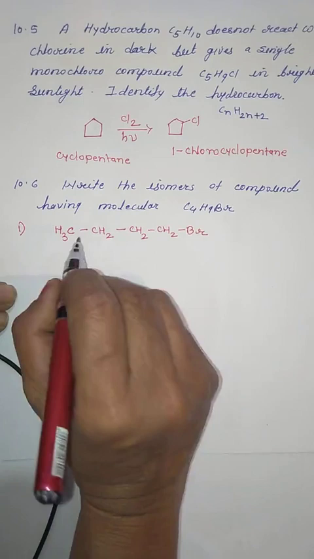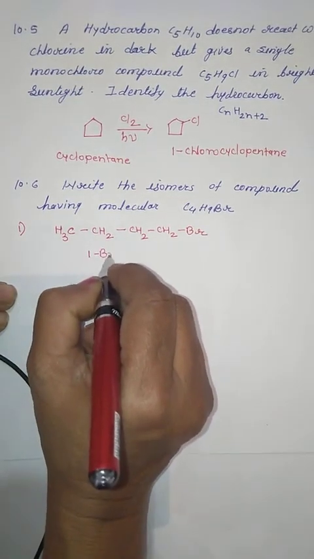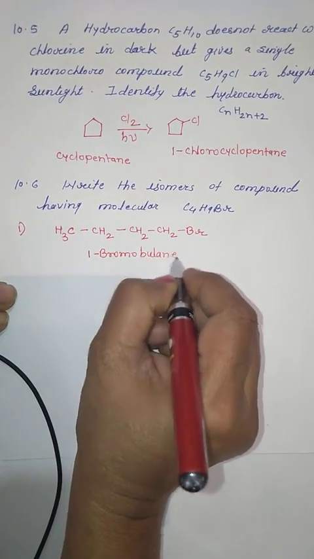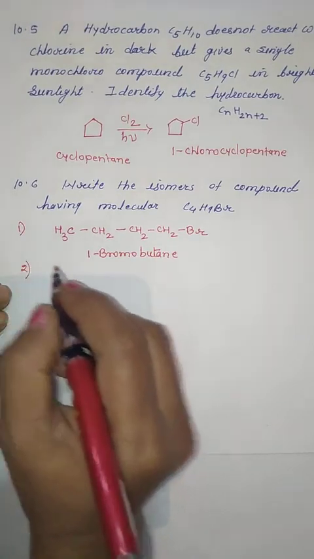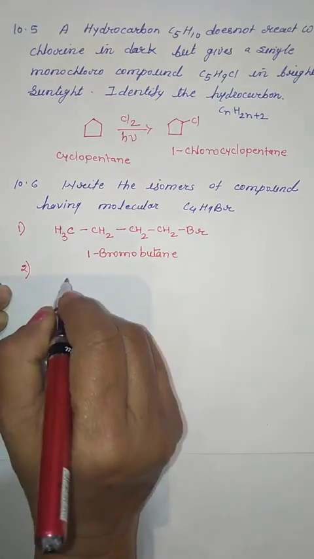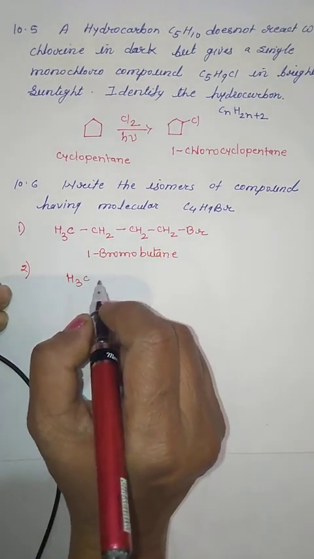What will be its name? It will be very simple: 1-bromobutane. Simple nomenclature. Second, let us make the chain of 4 and change the position of Br. We are changing only the bromine.